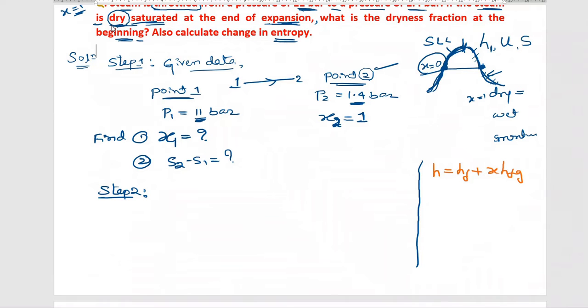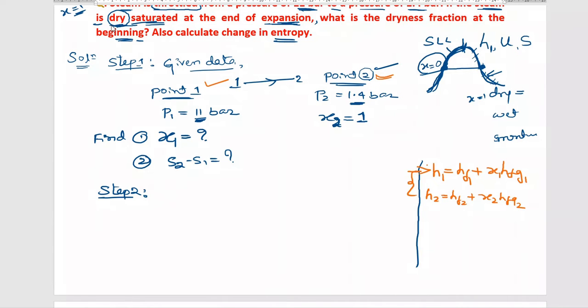Applying this enthalpy formula at point 1, how will you write? H1 is equal to HF1 plus x1 HFG1. Same formula at point number 2: H2 is equal to HF2 plus x2 into HFG2. Understood? This is the formula.